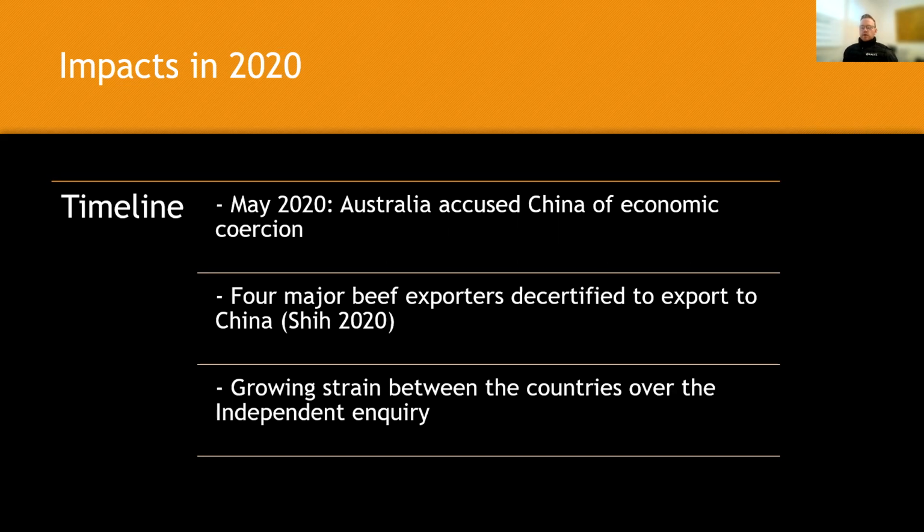Then in May 2020, Australia accused China of economic coercion shortly after the tariffs were implemented on Australian barley. China then responded by decertifying four major beef exporters to China, and a few months later, they added an additional decertification, making it five in total. Next, there was growing strain between the two countries over the independent inquiry and the tariffs placed on exports from Australia.